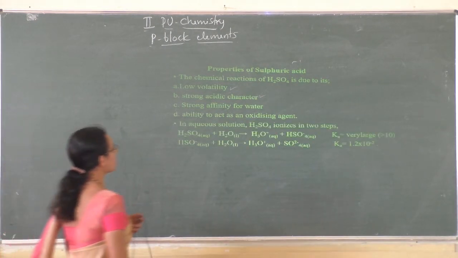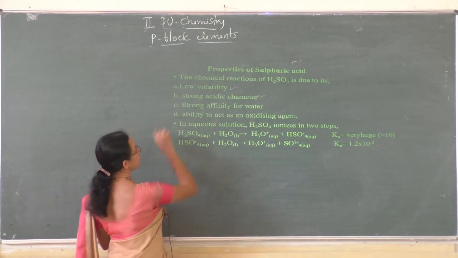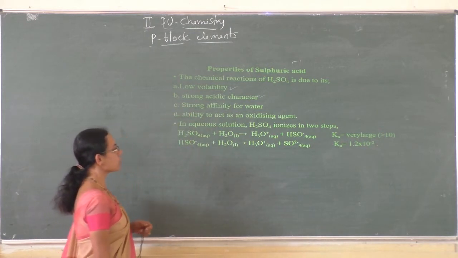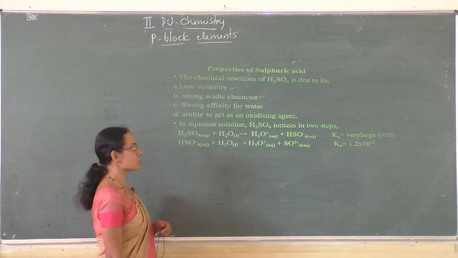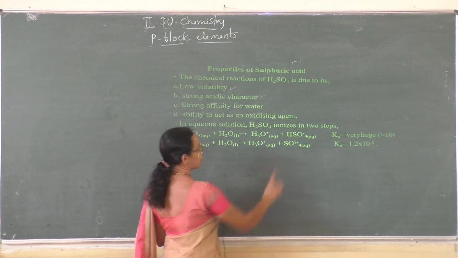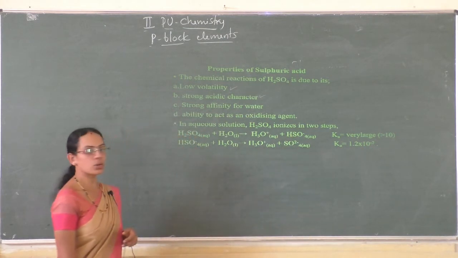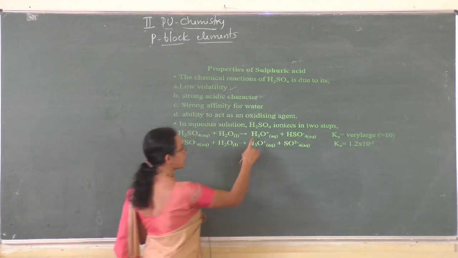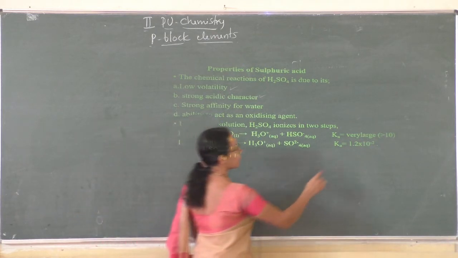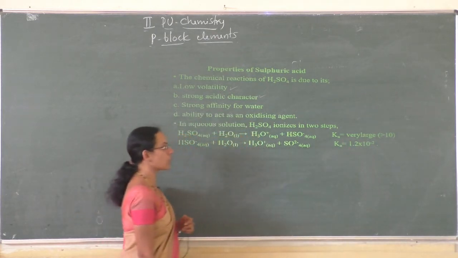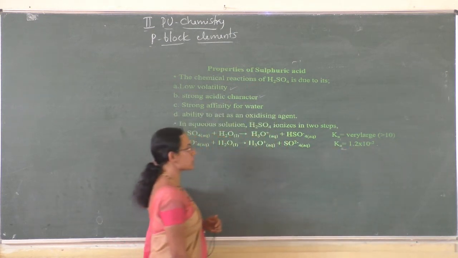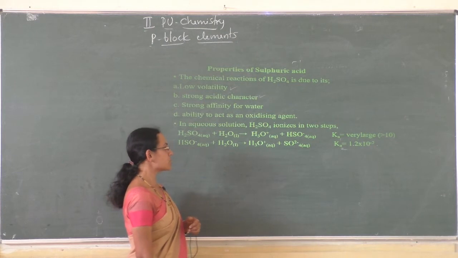And this is an explanation for the strong acidic character of sulfuric acid. In aqueous solution, sulfuric acid ionizes in two steps. H2SO4 ionizes to give HSO4 minus along with the hydronium ion. This hydronium ion dissociates to give H plus ion, right? The first step dissociation constant is considered as Ka1, and it is very large, greater than 10.